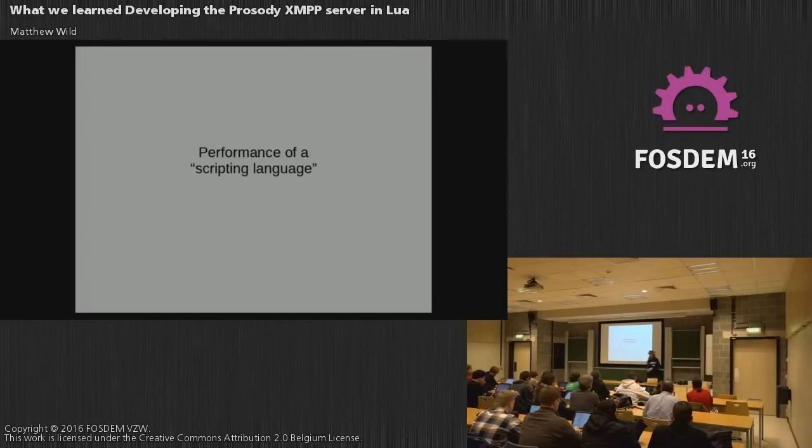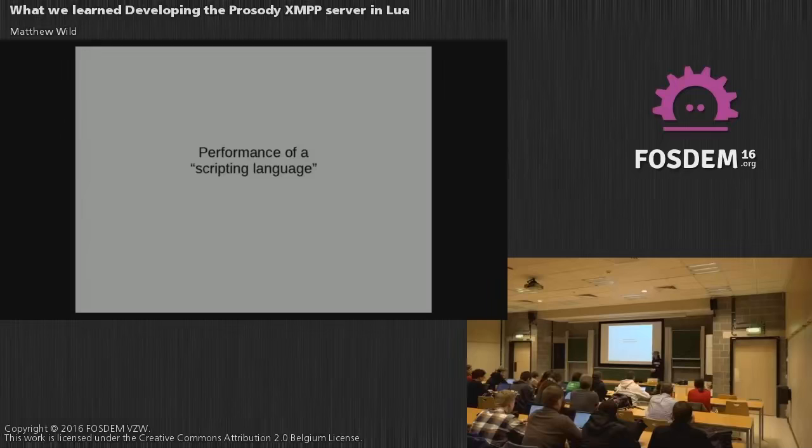And one of them also saw the need for an XMPP server to be written, but he wanted to do it in C or C++ for performance reasons. So interfacing with C is one of Lua's strong points, as a lot of you know, and so we struck a compromise. We'd write the server in Lua, and then one by one down the road, we would rewrite each module in C for performance, and then we'd have a working server.